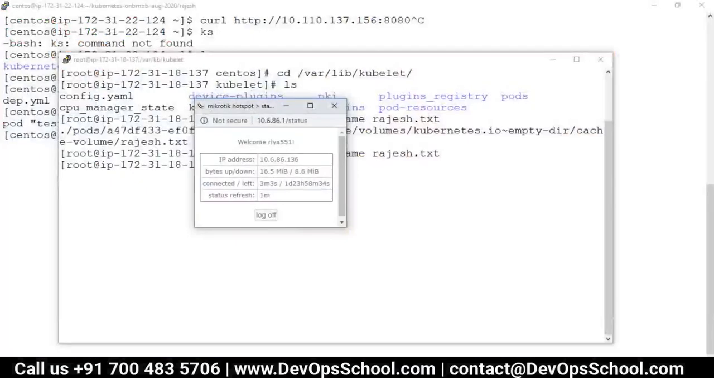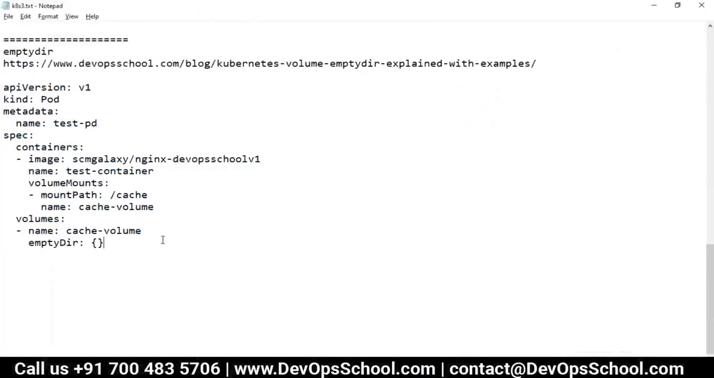Okay, so now next one is hostPath. Okay guys, hostPath has one advantage. That means even if the pod is gone, the volumes will not get deleted, but there's a disadvantage also. The pod is gone, volume will not be deleted, but if the pod gets replaced to a second node, then the volume is lost. That is a problem. So the volume will not be portable.